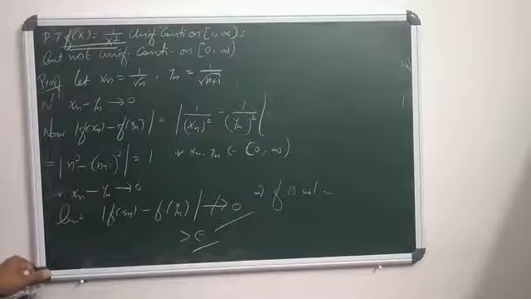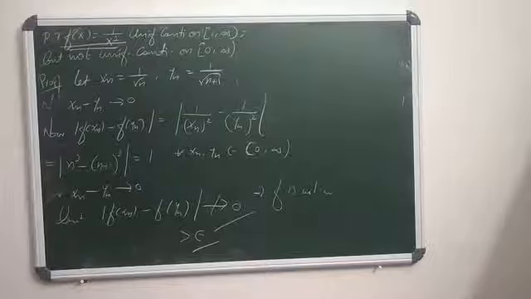So it is greater than some epsilon. By the criteria of non-uniform continuity, if limit of xn minus yn equals 0 and the modulus of f of xn minus f of yn is greater than epsilon, then f is not uniformly continuous. So when the lower limit is changed from 1 to 0, on the closed interval 1 to infinity the function is uniformly continuous, and on 0 to infinity it is not uniformly continuous. Clear? Thank you.